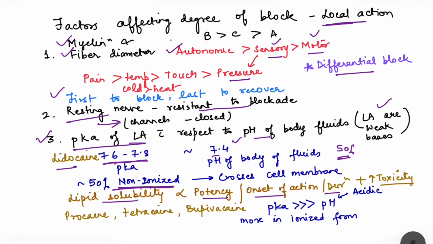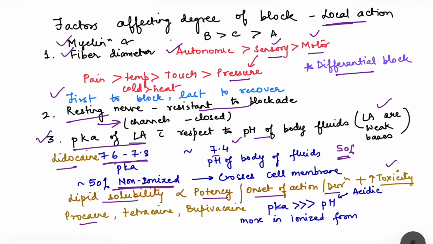But there will also be increased toxicity, because if that drug enters into the blood vessel, then in other tissues also it will enter faster. Okay, we are going to see toxicity later, right? So lidocaine is one such drug which has more potency, faster onset of action and more duration of action.